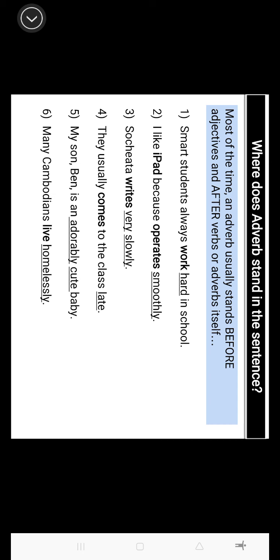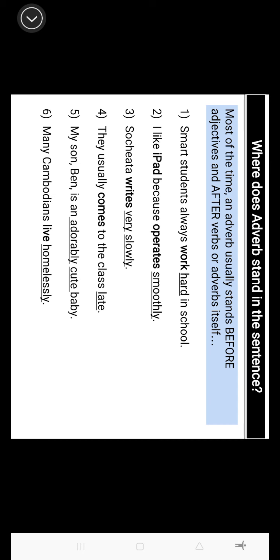Number 5. My son is an adorable, cute baby. Sorry. My son is an adorably cute baby. So, as I already mentioned, it stands before the adjective but after the verb. Cute here is an adjective.